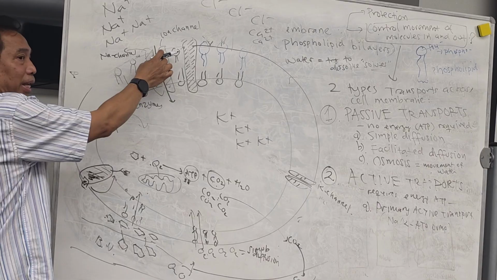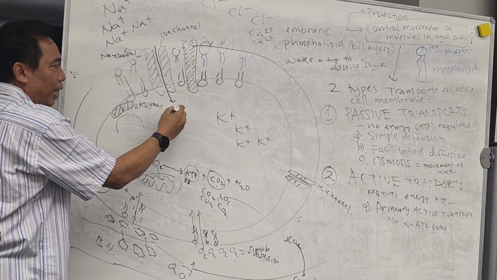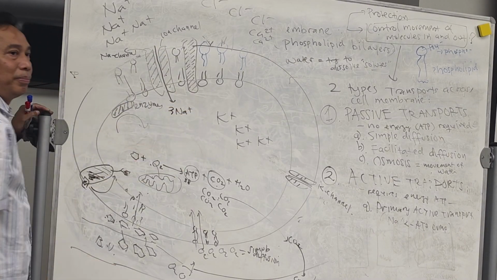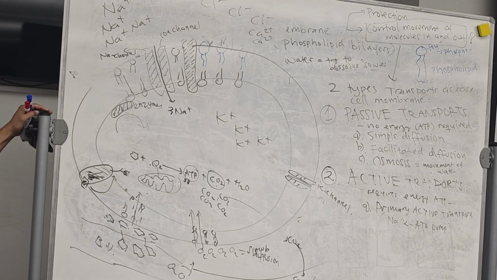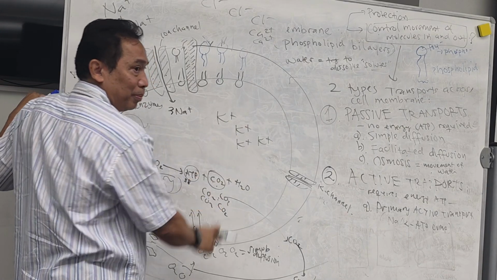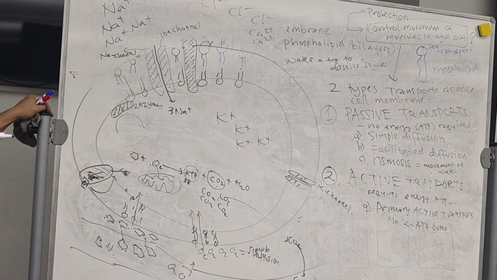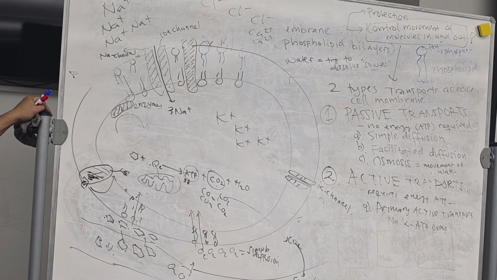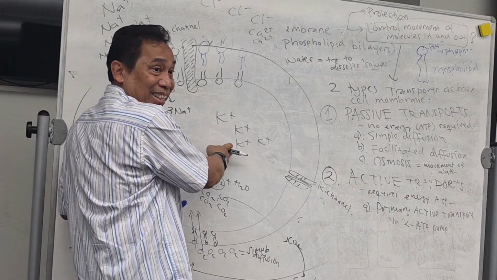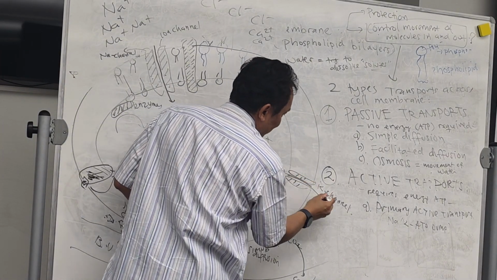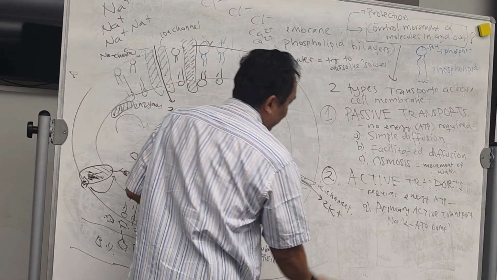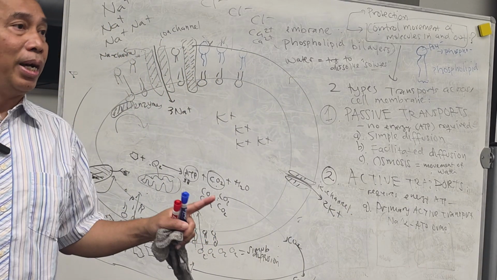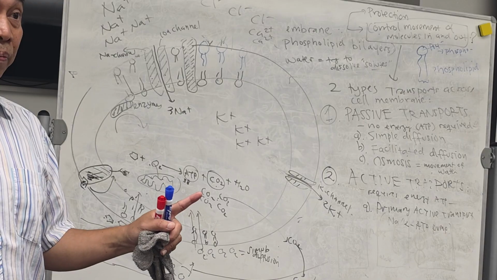Now what happened? Whenever sodium enters the channel, 3 of them enter at the same time. 3 sodium enter. Are you with me? Now look at the potassium. Where do you think potassium will go, in or out, using the same facilitated diffusion? Out, because there are so many inside. But every time the potassium goes out, only 2 of them go out. Can you follow this first?